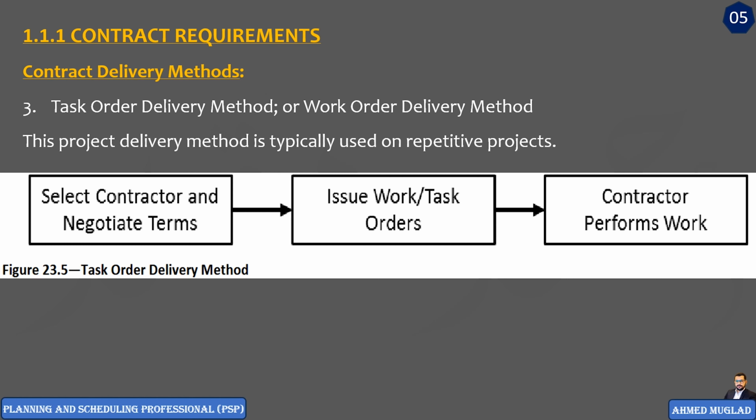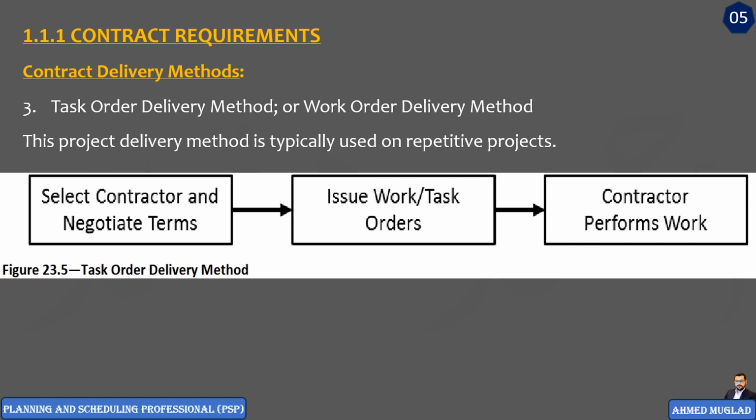The owner and contractor agree upon these prices in the main contract framework, so they will have an opportunity to follow the same prices for any new project or for any new work orders. And this, of course, by following the same agreed upon prices. So there will be no need to negotiate the prices again every time the owner wants to assign the contractor to perform a similar scope of work.